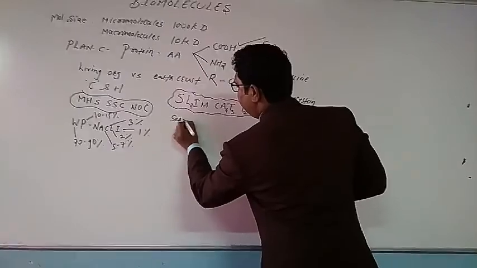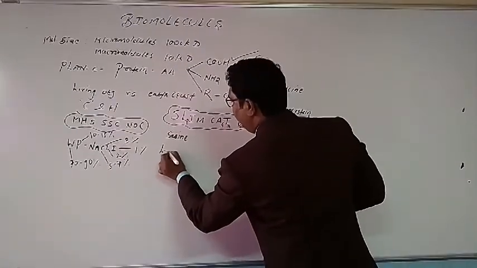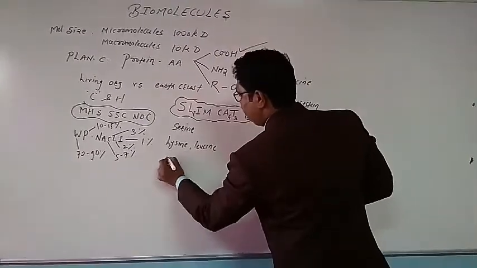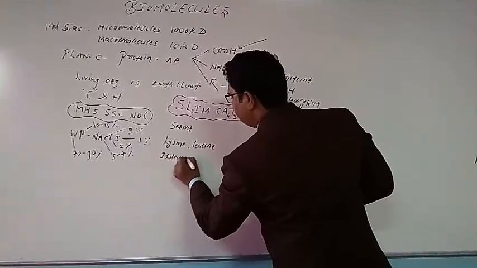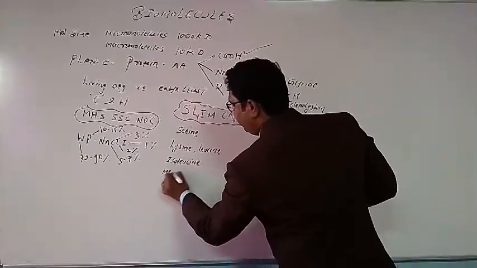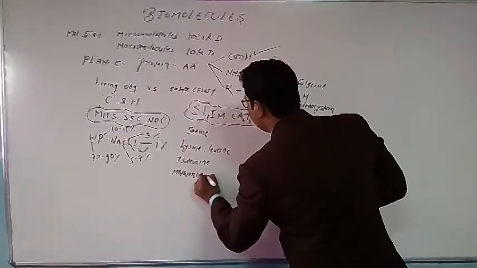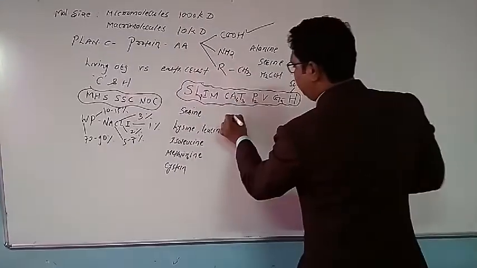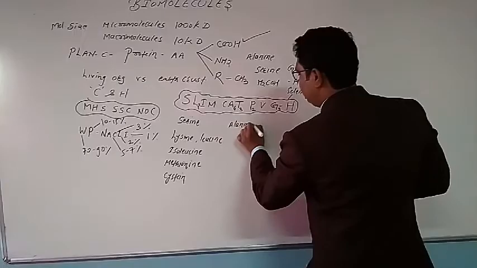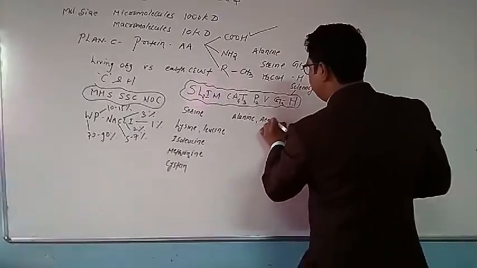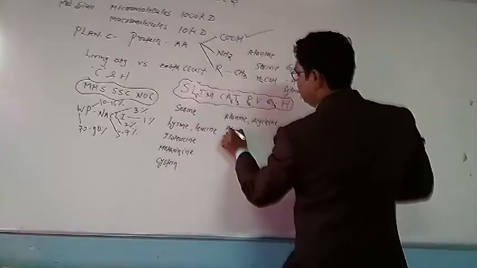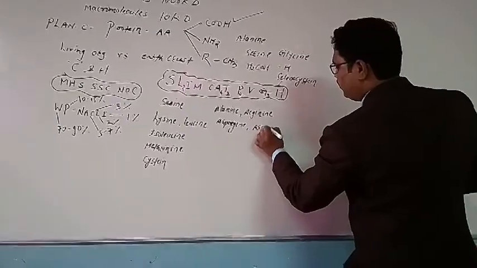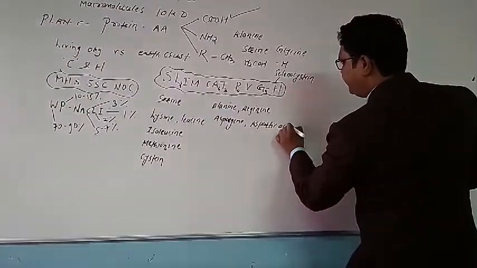S here stands for serine, L for lysine and leucine, I for isoleucine, M for methionine, C for cysteine, A for alanine, arginine, asparagine, aspartic acid.